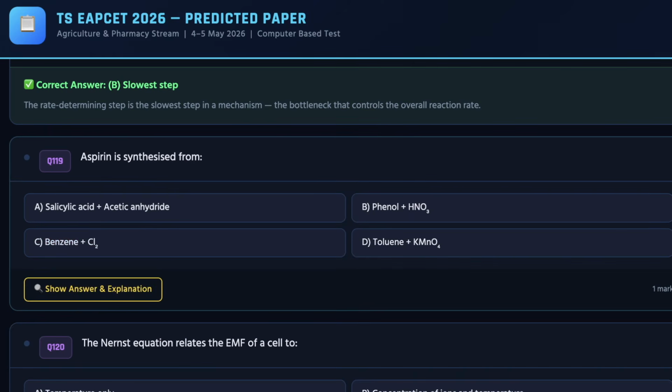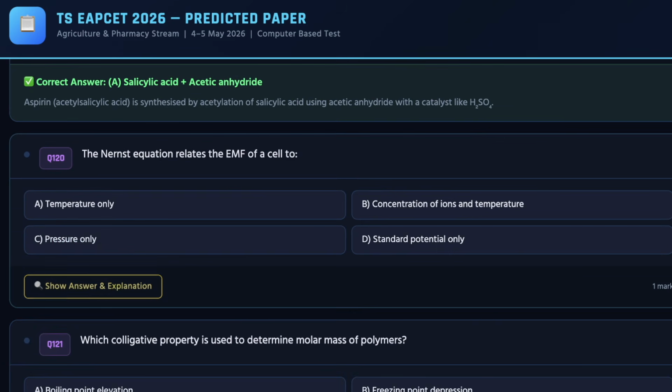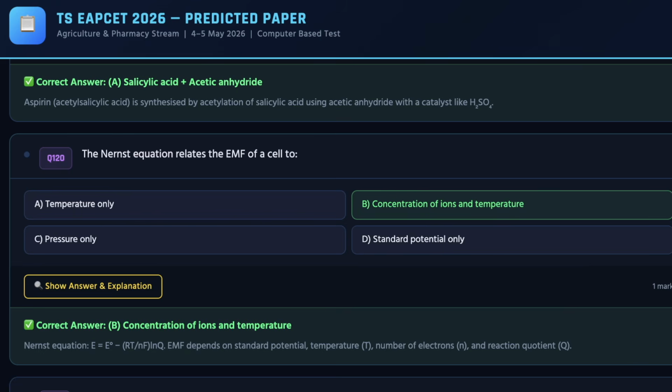Moving ahead, we have ninth question. The correct answer can be checked on the screen, which is A. And as we move ahead, we have 10th question, and the correct answer for the same is B. So these are all the important questions that are expected to be asked in the exam.